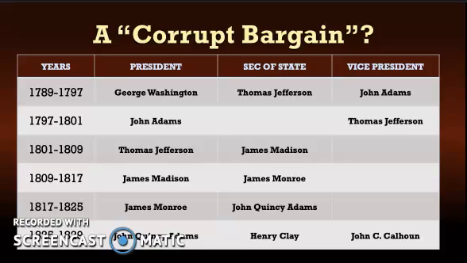James Madison is the Secretary of State for Thomas Jefferson, and then he becomes the President of the United States. Then James Monroe is Madison's Secretary of State. He becomes President. Then JQA.